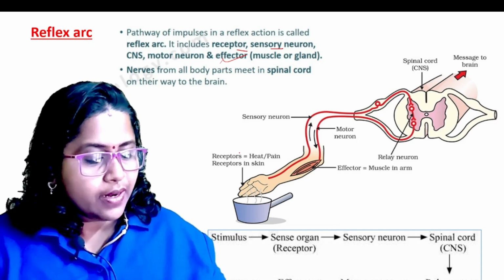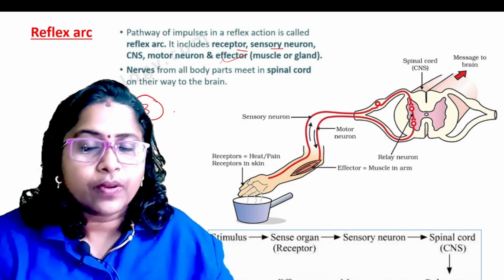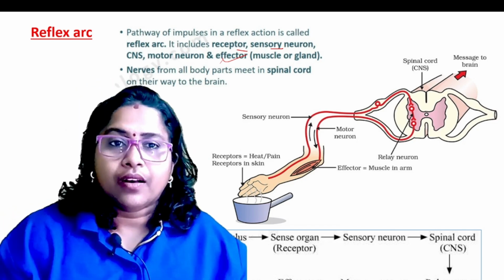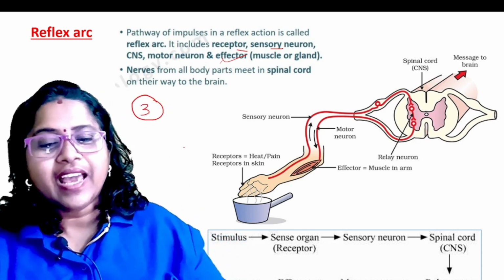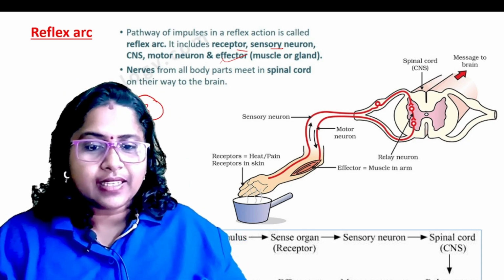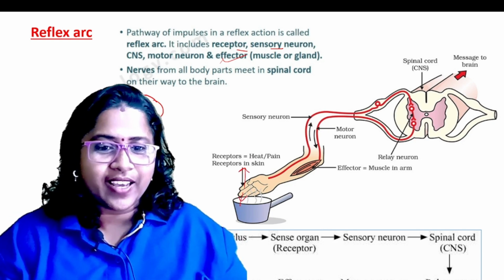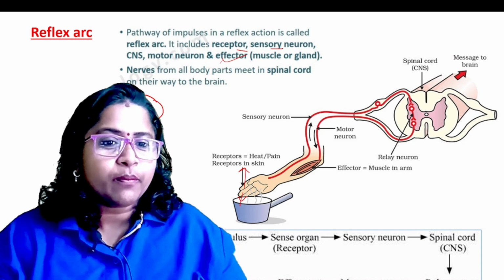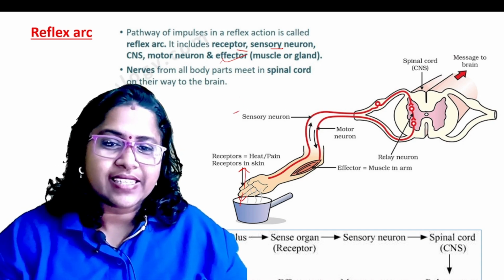Now we will take one pathway. This is a very important 3-mark question. Sometimes they ask you to draw the structure of a reflex arc and explain. See here, these are the receptors present in the skin, which take up the stimulus.